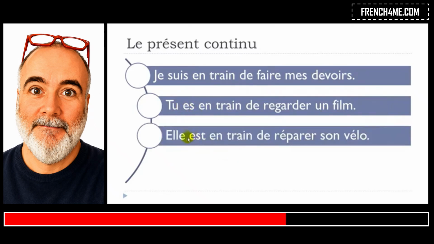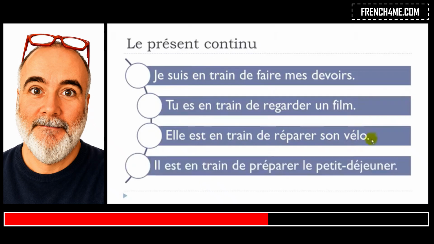And then, elle est en train de réparer, so to repair, son vélo, her bike. Elle est en train de réparer son vélo. All right, so same thing, it's continuing, it's taking place at the time when you are talking. And the last one, il est en train de préparer le petit déjeuner. Préparer, to prepare, le petit déjeuner, breakfast. Okay, so il est en train de préparer le petit déjeuner. Okay, so at the time when you are talking, he's doing it right now, and the process is continuing.